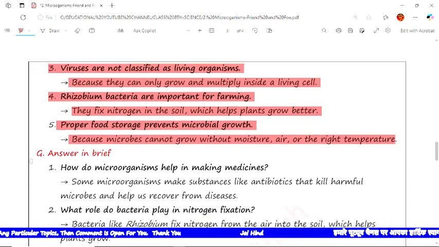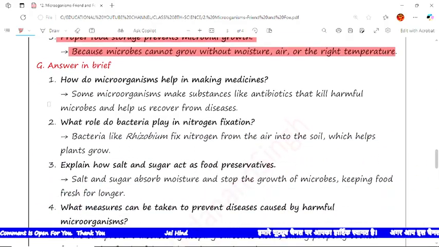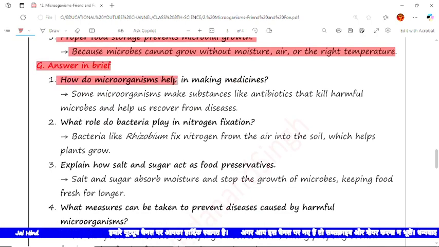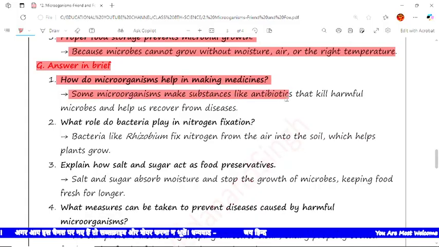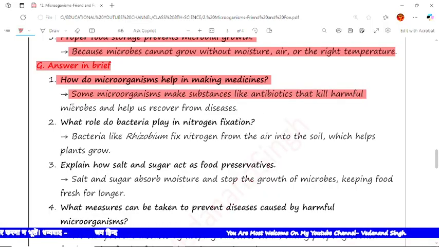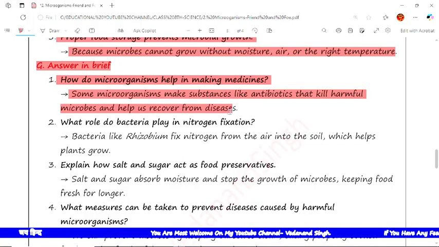So the next is answer in brief. Here are the questions and we have to give a brief answer for each. The first question is how do microorganisms help in making medicines? The answer is some microorganisms make substances like antibiotics that kill harmful microbes and help us recover from diseases.